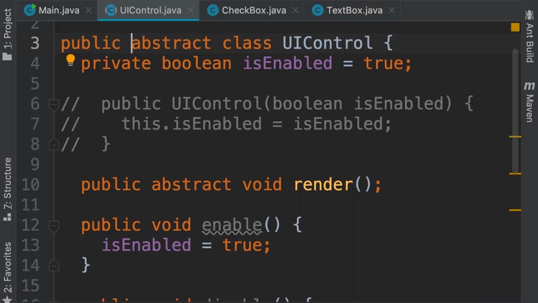So you learn that when we declare a class as abstract, we cannot instantiate it, we can only extend it. In contrast, we have final classes. When we declare a class as final, we cannot extend it anymore.